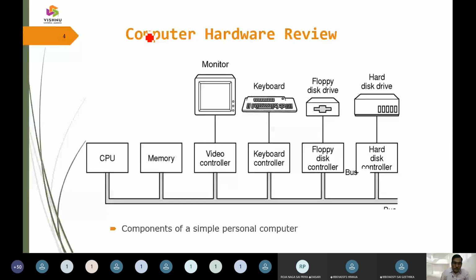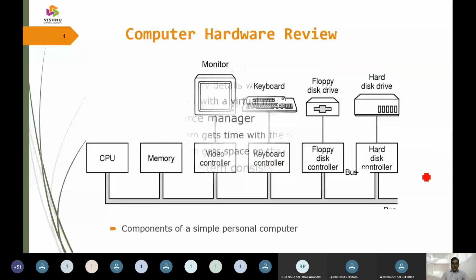We have the CPU, we have the memory here, and if I want to link up a monitor, a keyboard, a floppy disk, or a hard disk directly to the CPU, we can't connect. We need something called controllers. These controllers are fabricated with drivers, and via the driver itself they are going to handle the devices.